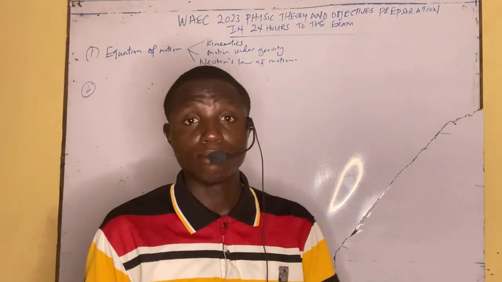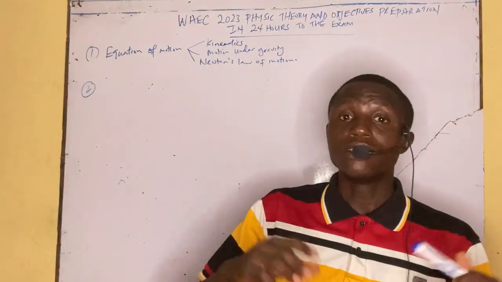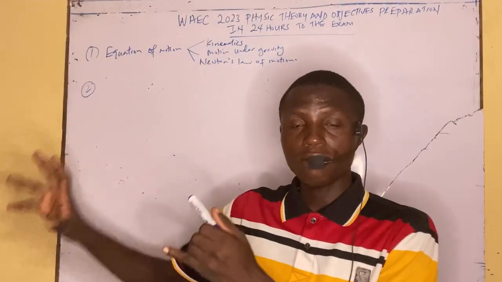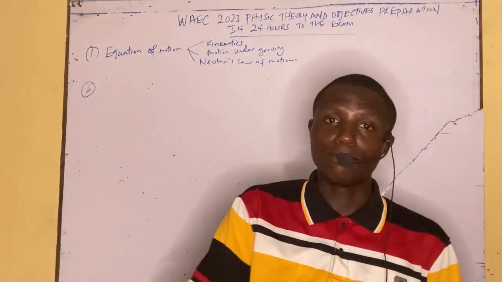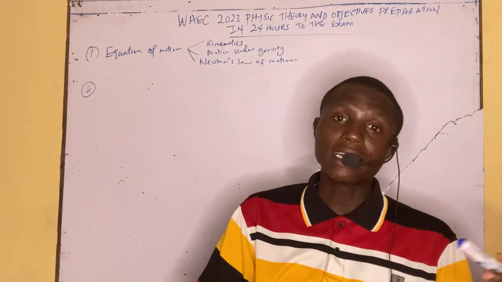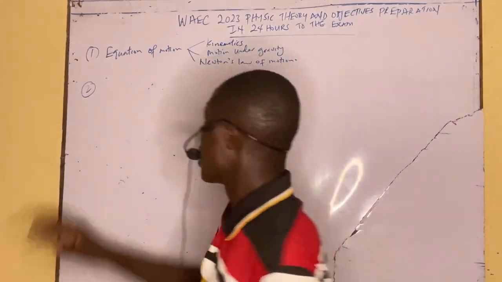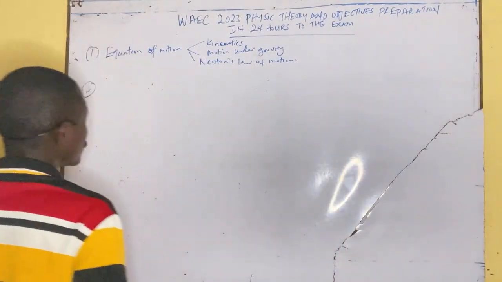Although we have universal gravitational field and electrostatic field, that is under a different type of field. So now this is equation of motion. Then we move on.